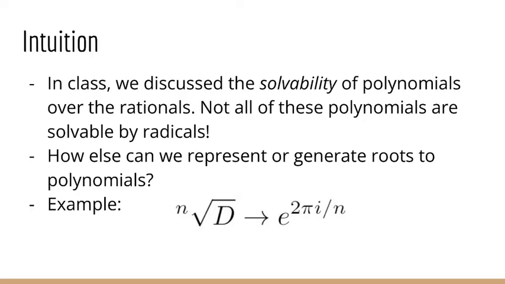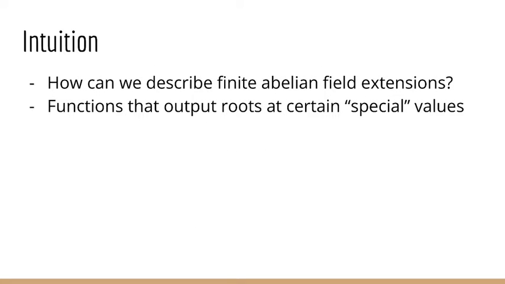And one example that we saw was we can describe the roots of unity with complex exponentials. And so here we found a function that can output roots of polynomials at certain values of this function. And we'll be making an analogy back to this exponential function when we talk about other functions that might be harder to understand. And so to understand Kronecker's Jugendtraum, keep in mind a couple of things. The question we're asking is, how can we describe finite abelian field extensions, and what functions output roots of polynomials at special values of this function?